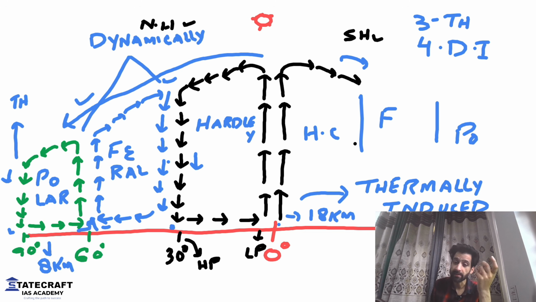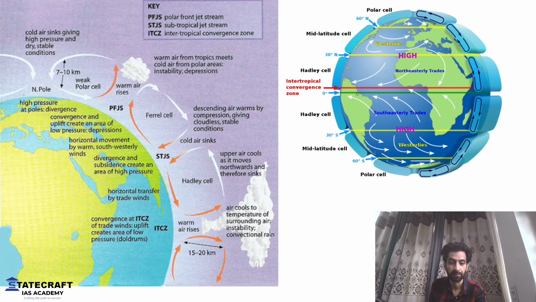Now you might wonder, sir, why do we need these pressure belts? Let me tell you something. These pressure belts are responsible for all the weather phenomena that take place on our Earth. You will see that one by one, each and every phenomenon, jet streams, western disturbances, rainfall, snow, all these because of these pressure belts. Now take a look at this diagram.